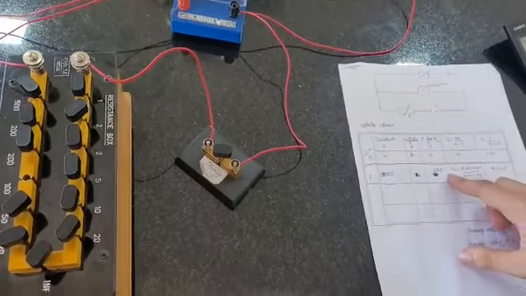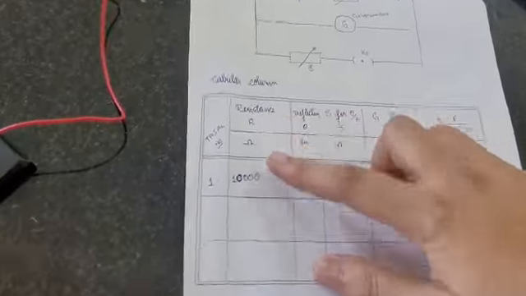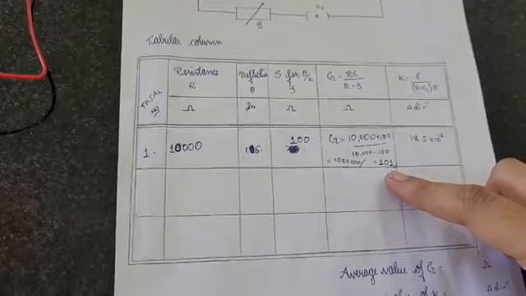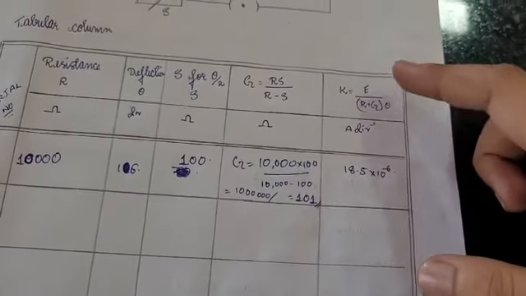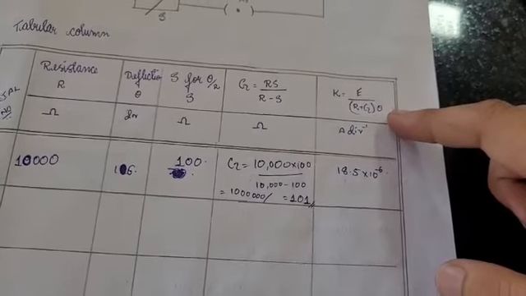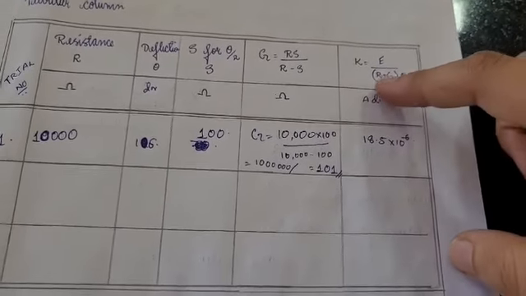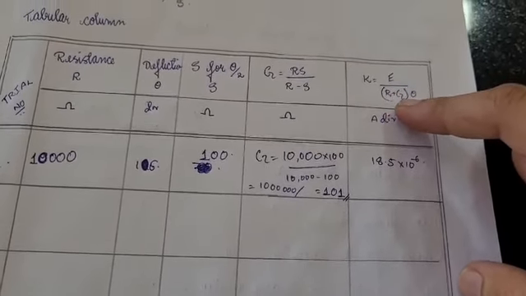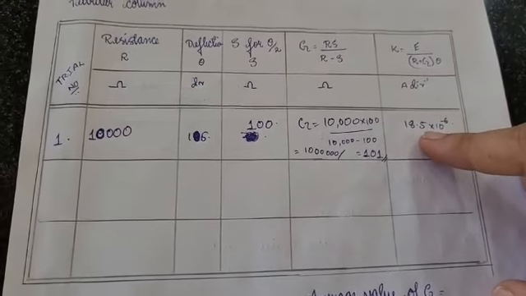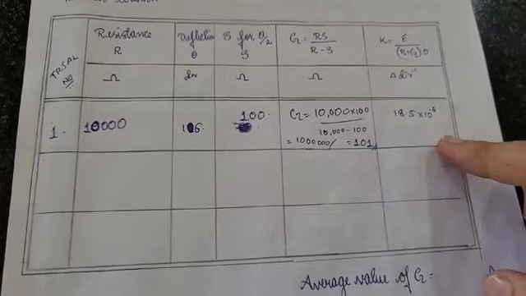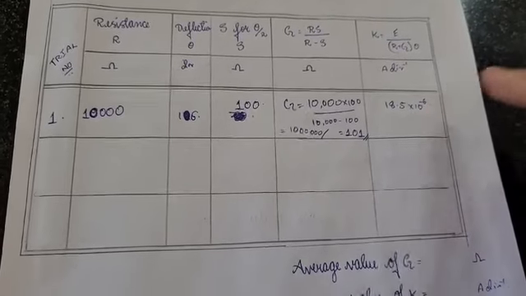For shunt resistance 100 and higher resistance 10,000, we are getting the G value as 101.0. Now for the K value, K is equal to E by (R plus G) whole into theta, where E is 3, R is 10,000, G is 101, and theta is 16. We get the figure of merit of this galvanometer as 18.5 into 10 to the power minus 6 ampere per division.